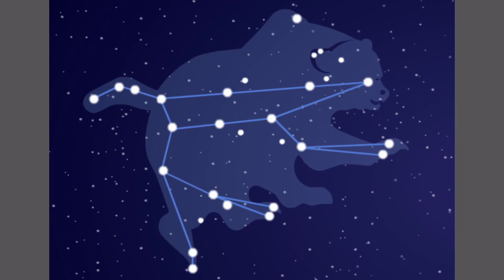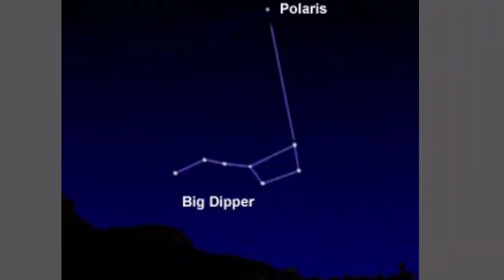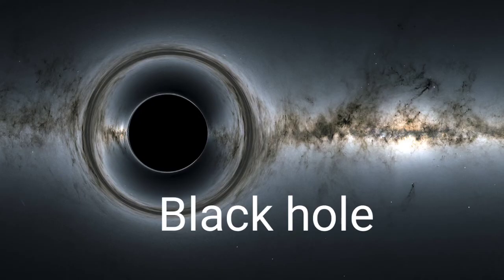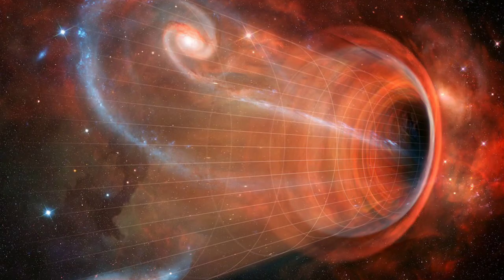If you join the two bottom most stars by a line called a pointer, it points to the pole star or Polaris. The IAU has identified 88 such constellations, of which 48 were known to the ancient Greeks and the Indian astronomers. See the picture of black hole, children. The black hole was created by the collapse of many stars. Presently, it is under great scientific investigation.